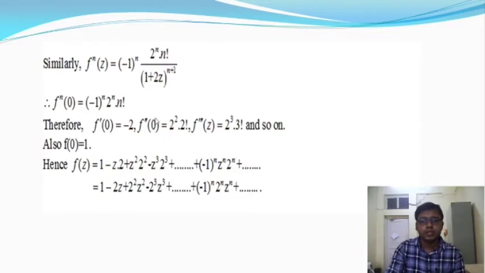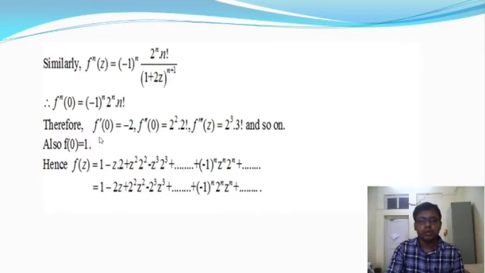The second order differentiation is 2^2 × 2!, the third order is 2^3 × 3!, and so on. Also f(0) = 1, since f(z) = 1/(1+2z), so from this function we get f(0), which is actually 1.